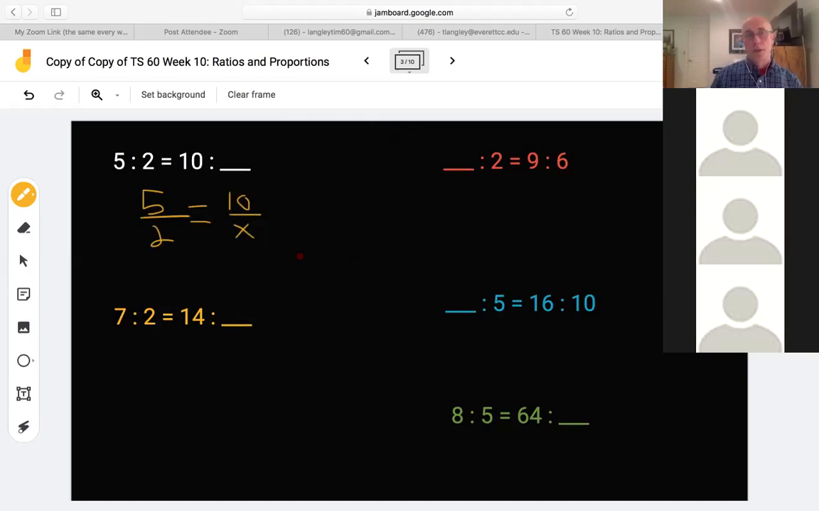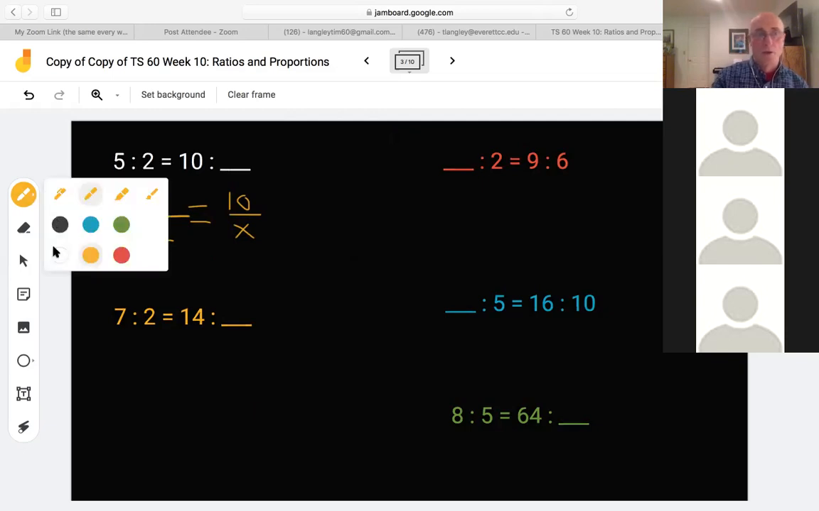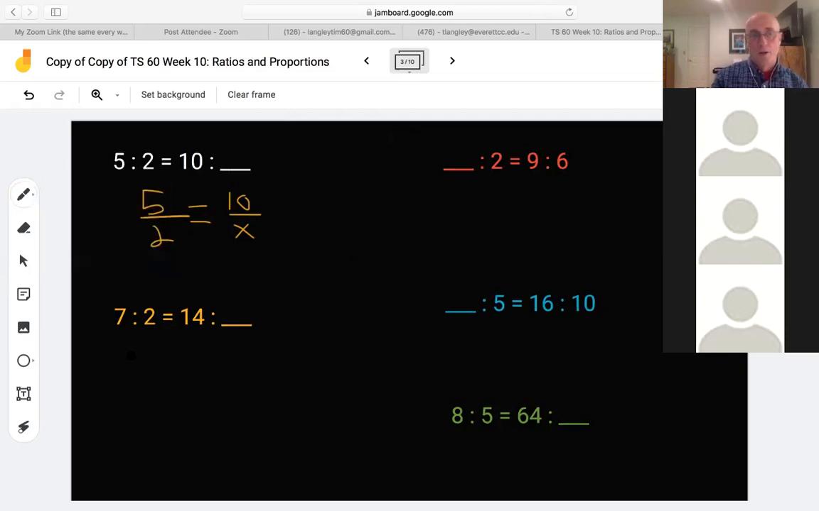I can figure this one out by looking: 5, how did it become 10? 5 times 2 is 10. So I can multiply 2 times 2 and get 4. You see how I did that? I looked at how this 5 became the 10 and multiplied by 2, so I can do the same to the bottom, multiply by 2. And again, I've mentioned that before. So that's how I want you to do these. I want you to go ahead and make it a fraction.